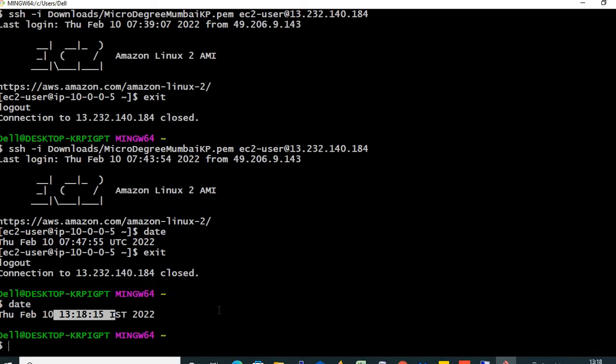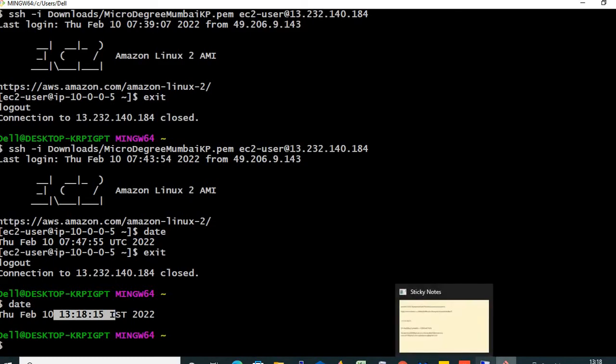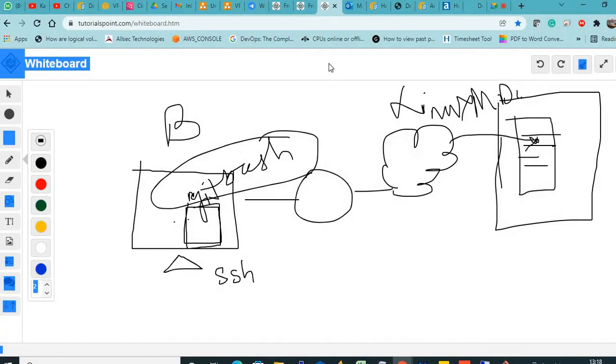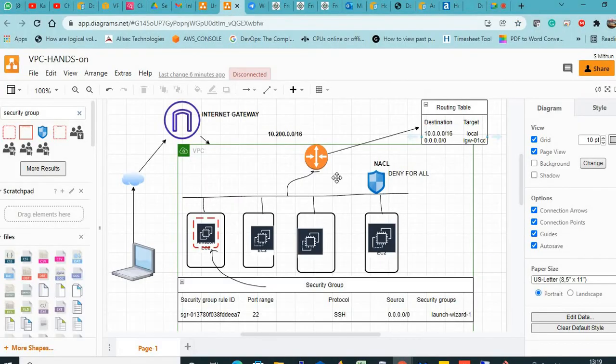Getting it? These basics are very, very important if you are to be a cloud engineer. Only then will you be a successful cloud engineer. Okay, so now picture this. I will share it with you as well.